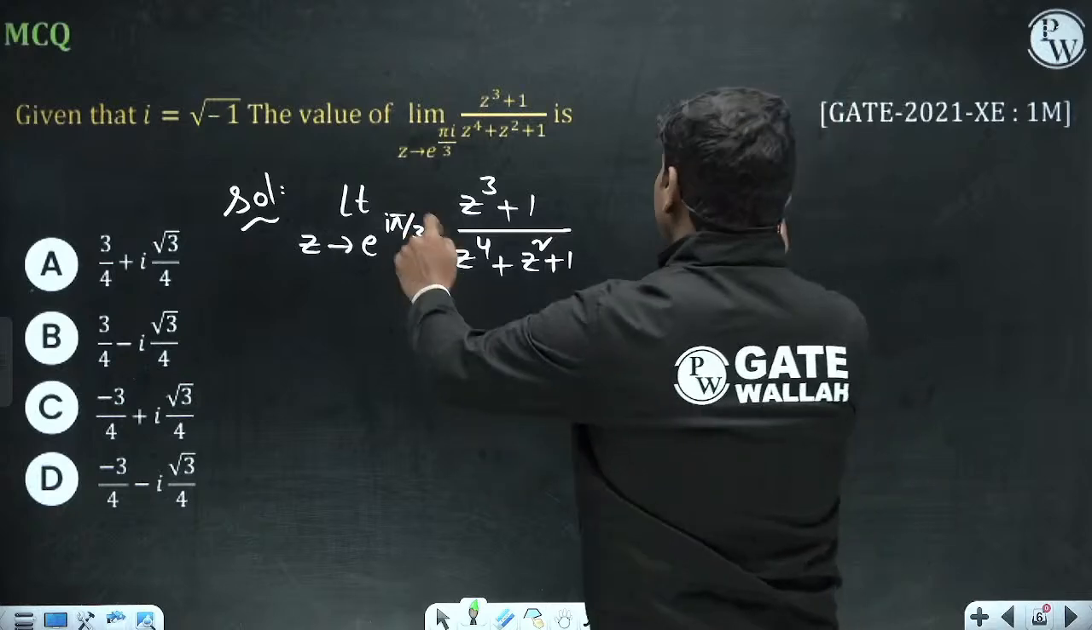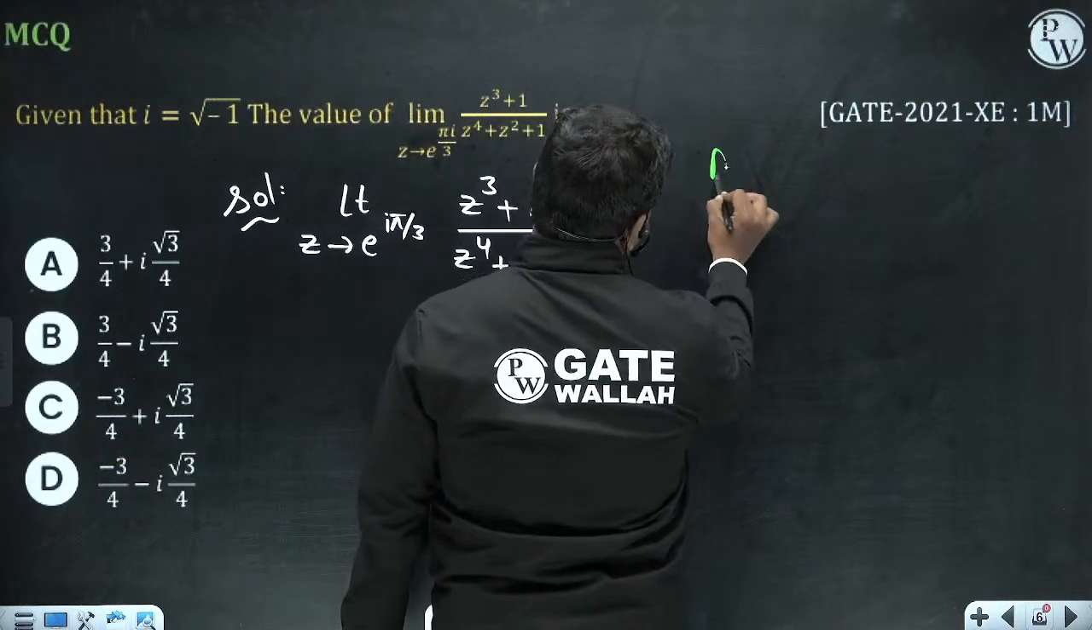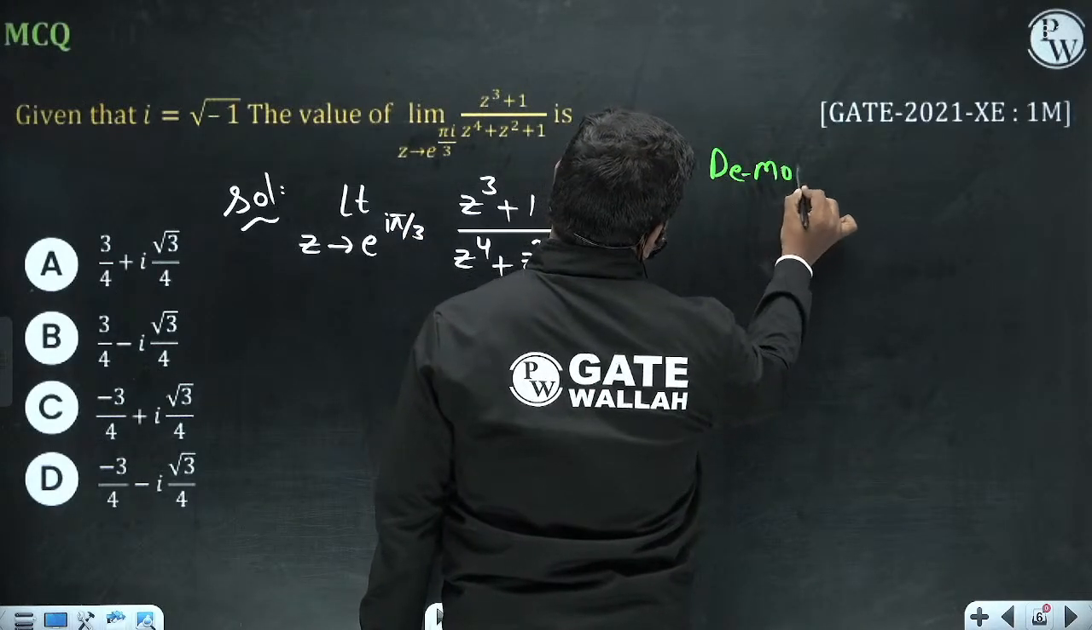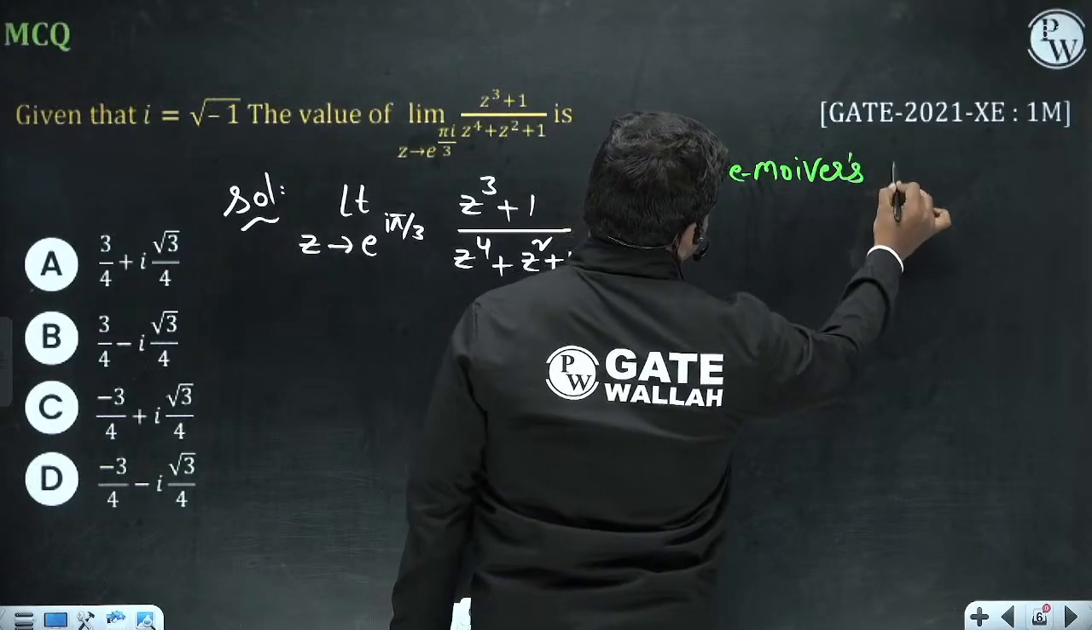ठीक है. So now if you see, we know something called De Moivre's theorem.